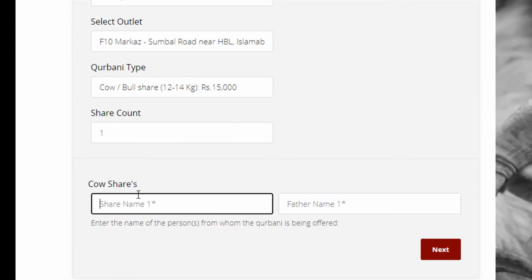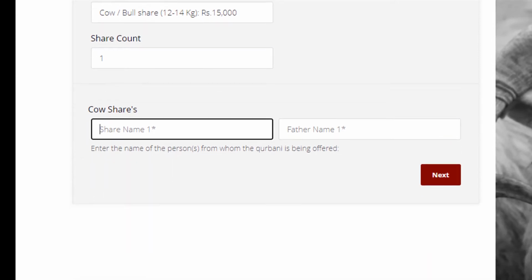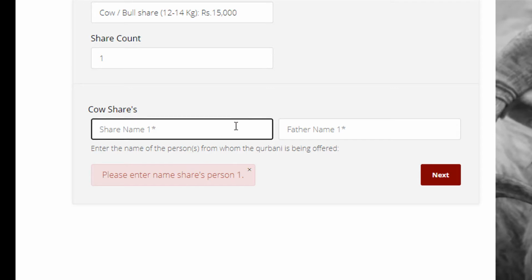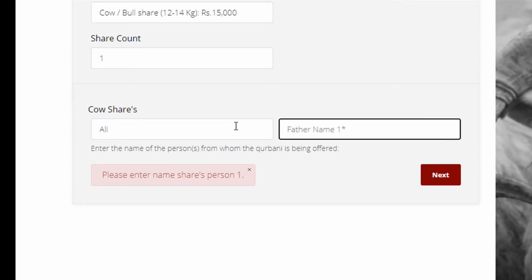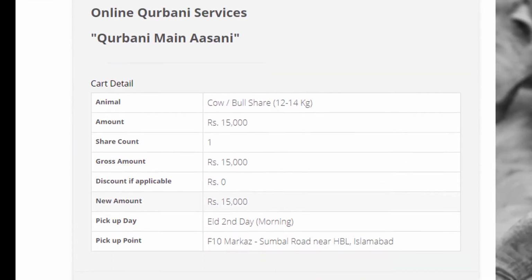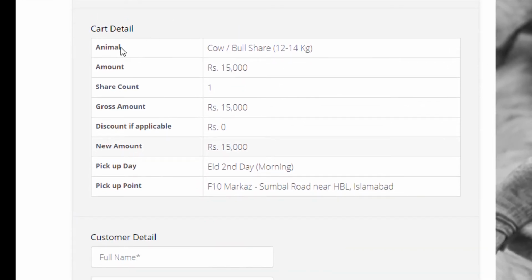Here I'm selecting the cow share, and the share name and father name. They are looking for our name and our father name. When you move towards the next, no, they are not going to the next. I'm going to fill the form first, then click at the next. What they are going to show me is that the animal is cow and bull share, which is 12 to 14 kg, and the amount is this. Share this.